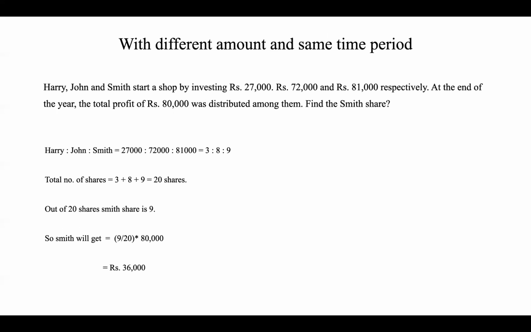The second use case is with a different amount and same time period. Harry, John and Smith started a shop by investing rupees 27,000, 72,000, 81,000 respectively. At the end of the year, the total profit of rupees 80,000 was distributed among them. Find Smith's share. Harry, John, Smith, when you cancel by 9,000, the ratio is 3:8:9. So the total number of shares is 20. Out of 20 shares, Smith's share is 9. So 9 by 20 into 80,000, that is equal to 36,000 rupees.